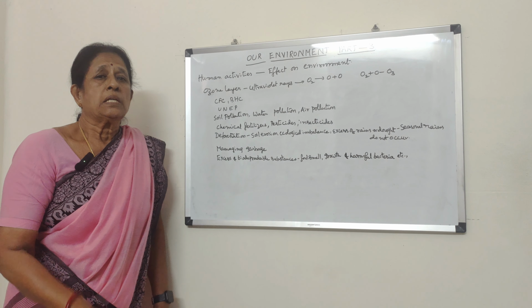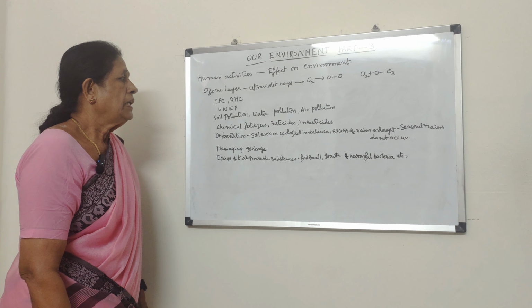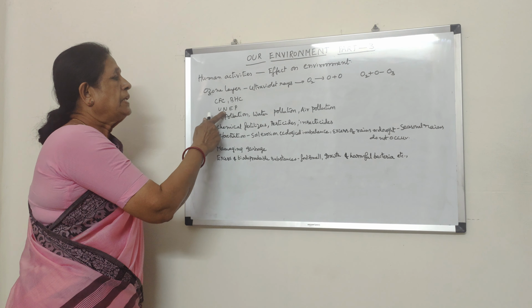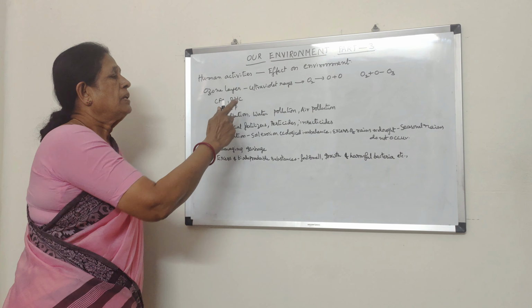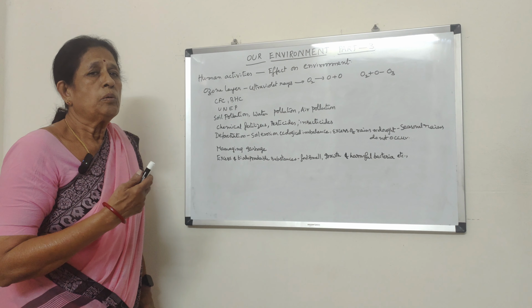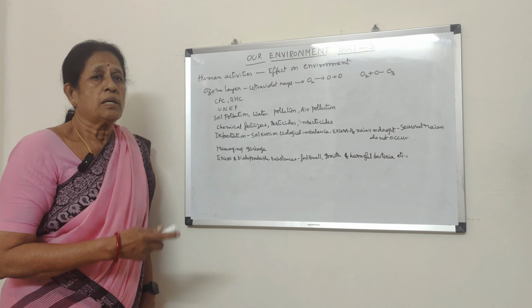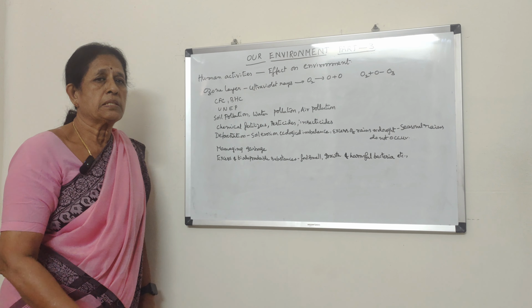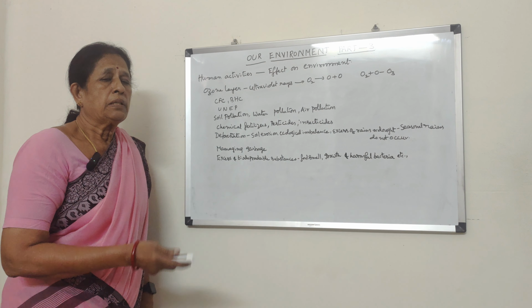That is why protection of the ozone layer is very important, and that is why the United Nations Environment Programme is trying to reduce the formation of CFCs, chlorofluorocarbons, so that the ozone layer can be protected. That means they are trying to reduce as much as possible the production of chlorofluorocarbons. It is in the hands of man to reduce the emission of harmful substances and protect the environment.